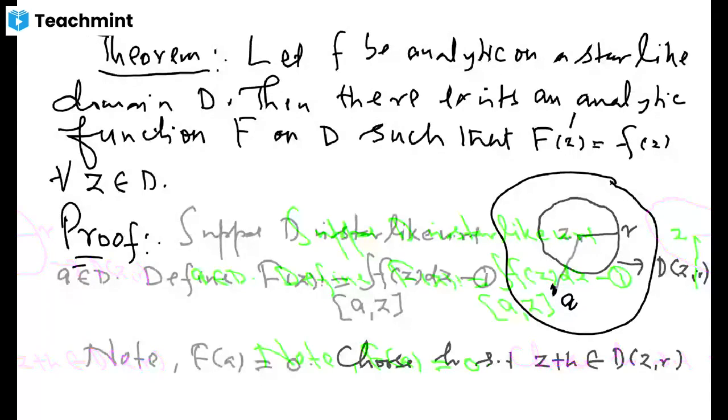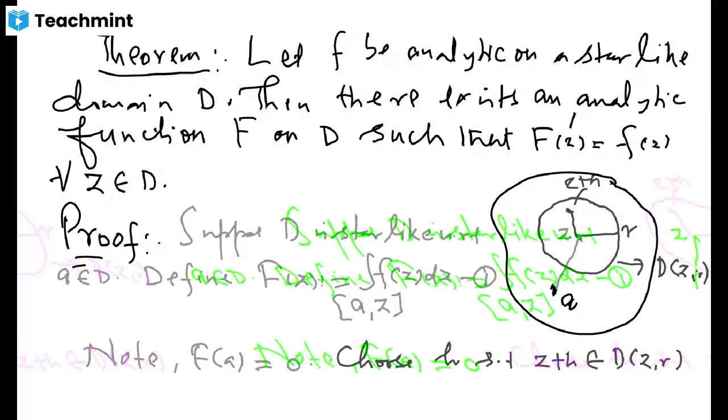So let me choose a different point here. Let this be z plus h. Since a disk is always a convex domain, the line segment which joins z plus h to z is again inside it. Not only this, again we are using here the star-likeness of this domain, because z plus h